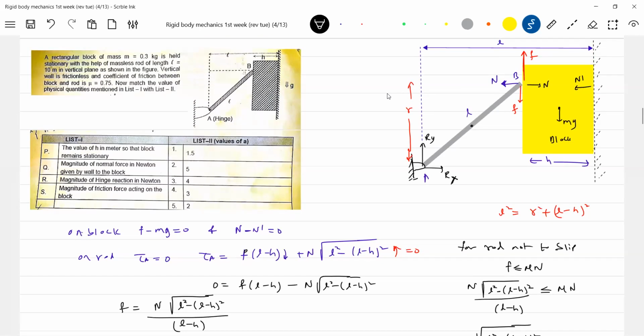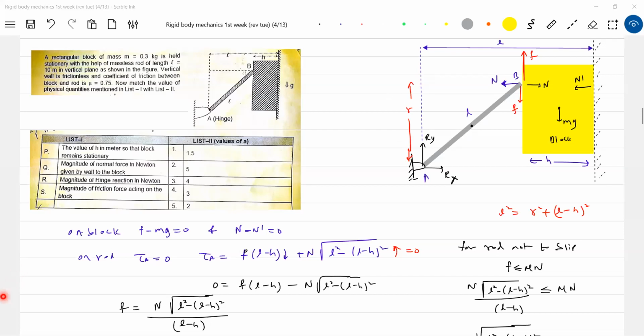F is clockwise, n will be anti-clockwise. So this is n, this is R. So the torque due to normal reaction will be anti-clockwise. About point A, torque due to friction will be clockwise. Torque due to normal reaction will be anti-clockwise. Okay.